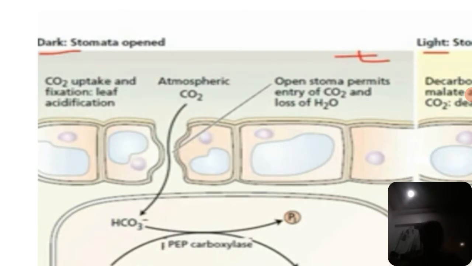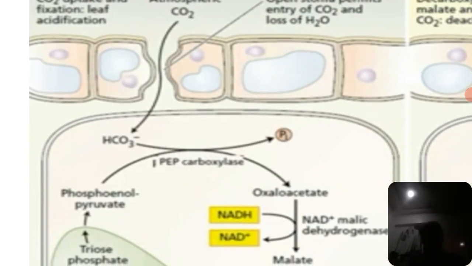So the atmospheric carbon dioxide enters the leaf through the stomata, and the opening of the stomata permits entry of carbon dioxide and loss of water. When this carbon dioxide enters the leaf, it combines with the phosphoenol pyruvic acid, and it is converted into oxaloacetic acid by the action of phosphoenol pyruvic acid carboxylase.